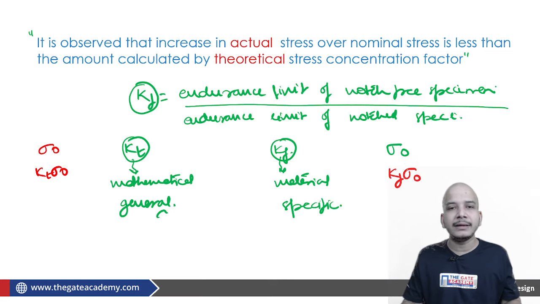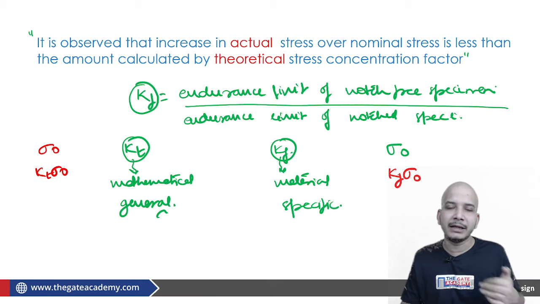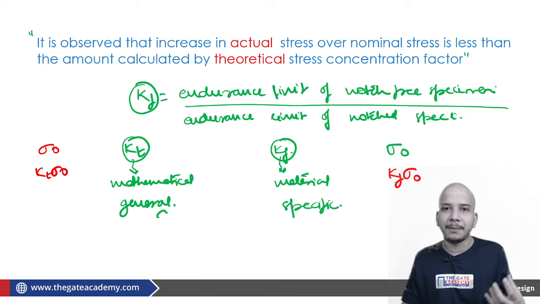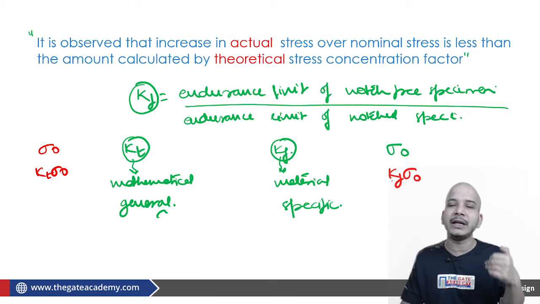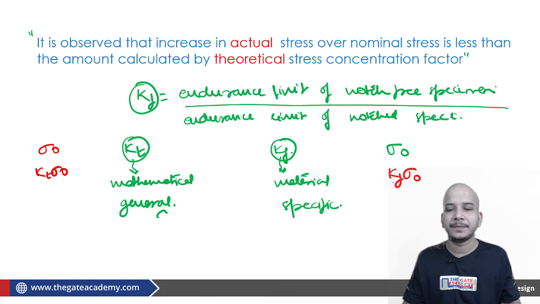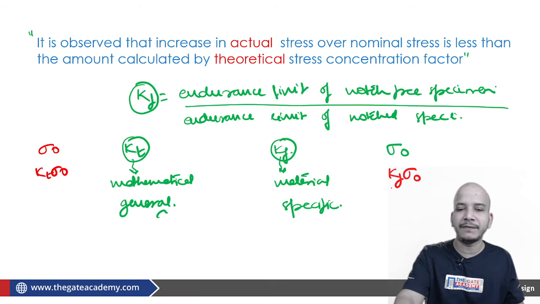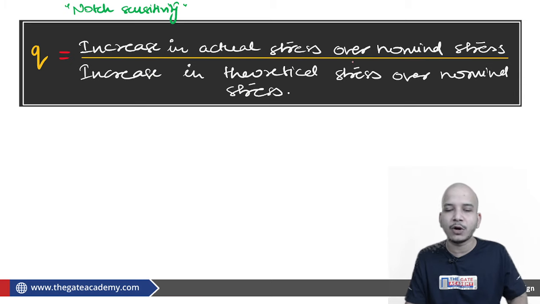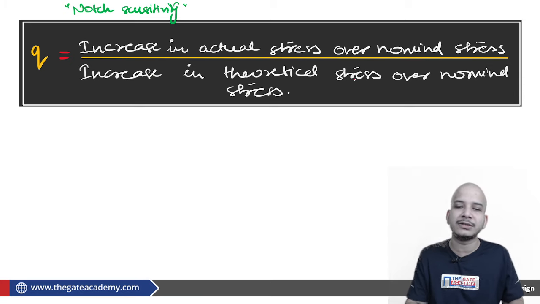Now this will completely depend upon the material. Some materials are more sensitive to the notches, some materials are not sensitive to the notches, and therefore accordingly it will be decided whether there will be a stress rise or not, and if there is a stress rise, then how much will be the amount of stress rise. Fine. So therefore we have to define this notch sensitivity, and as defined, it is equal to the increase in the actual stress over nominal stress upon increase in the theoretical stress over nominal stress.